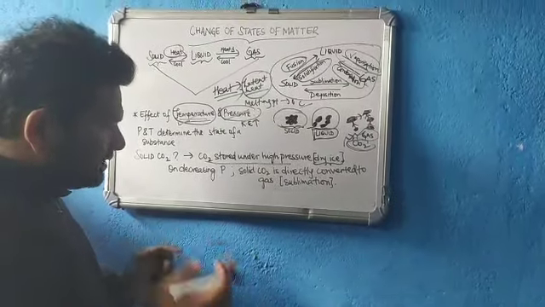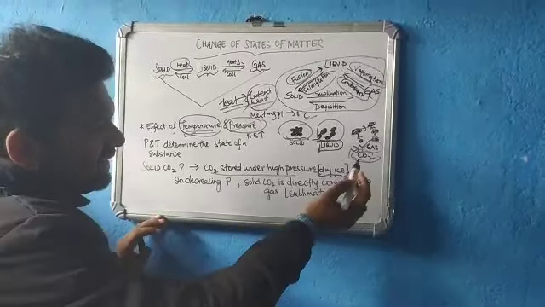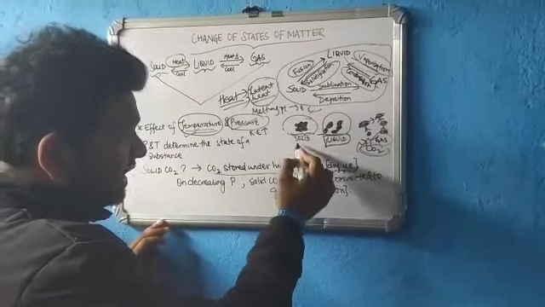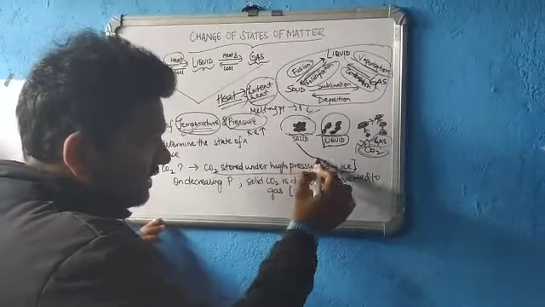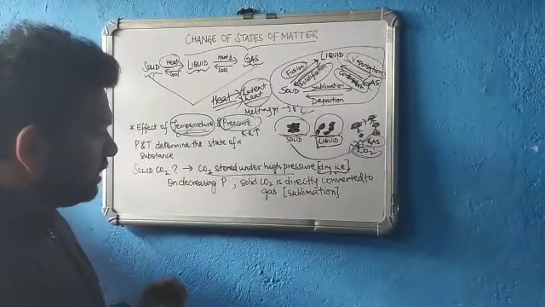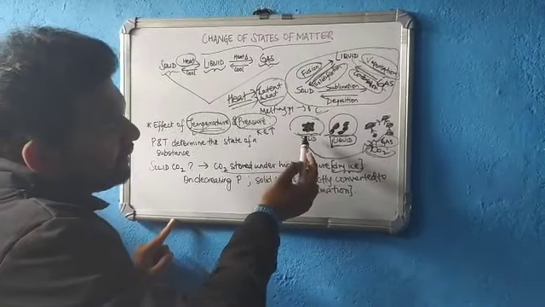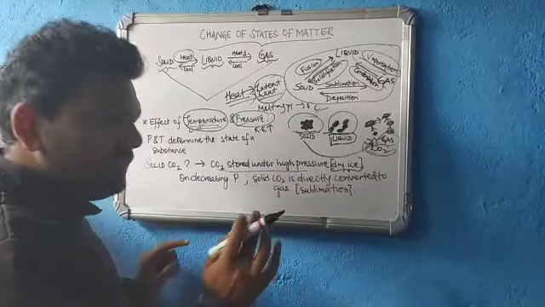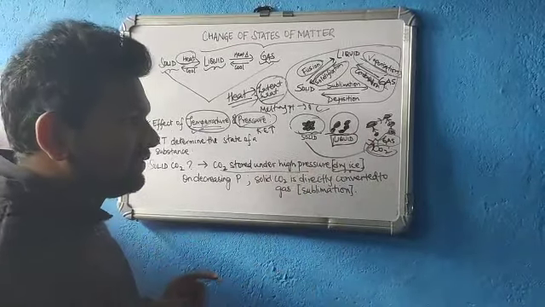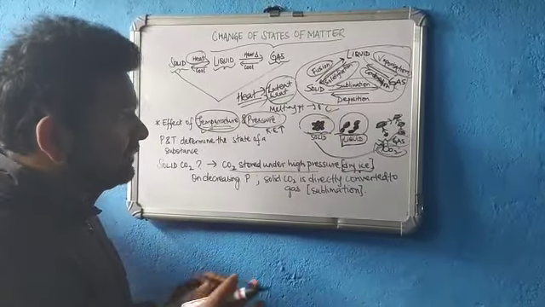Now what happens is, if we decrease the pressure, solid carbon dioxide gets directly converted into gas, and that process is called sublimation. So if you keep on decreasing the pressure, a situation may arise where this solid carbon dioxide, which is stored under high pressure, may get directly converted into gas. That process is called sublimation, and the heat which is